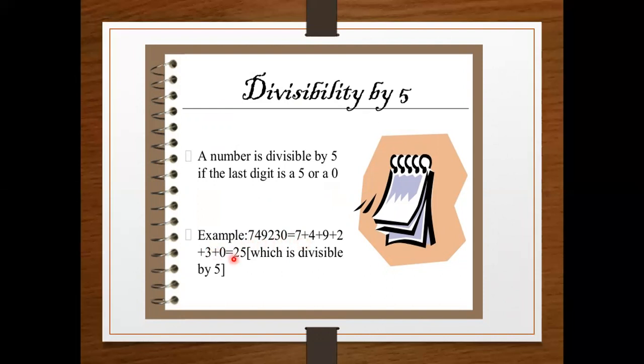So you check that the last digit is 5, so it means that this whole number is divisible by 5. On the other hand, the given number has the last digit 0, so you do not need to solve this. You just say the last digit is 0, so that's why the whole number is divisible by 5. Again, repeat the definition: a number is divisible by 5 if the last digit is 5 or 0.